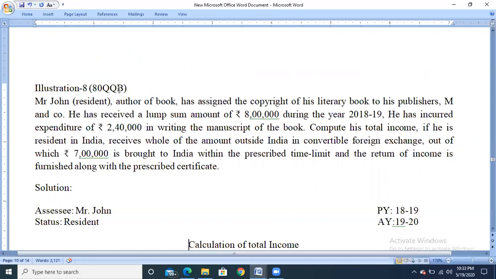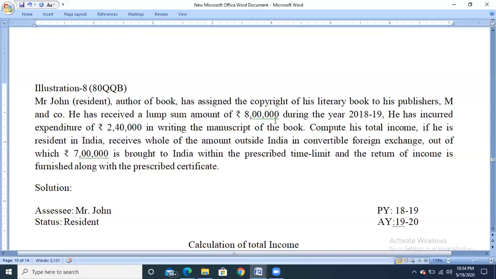Okay, the royalty amount has to be received by the assessee for the publishing of books purely related to literary or artistic or scientific nature. So here they are going to receive the amount for the publishing of a literary book. He has received a lump sum amount of rupees 8 lakh. So under section 80QQB, the assessee has two options: he can receive the amount as a lump sum, or the royalty amount can be received in the form of a percentage.